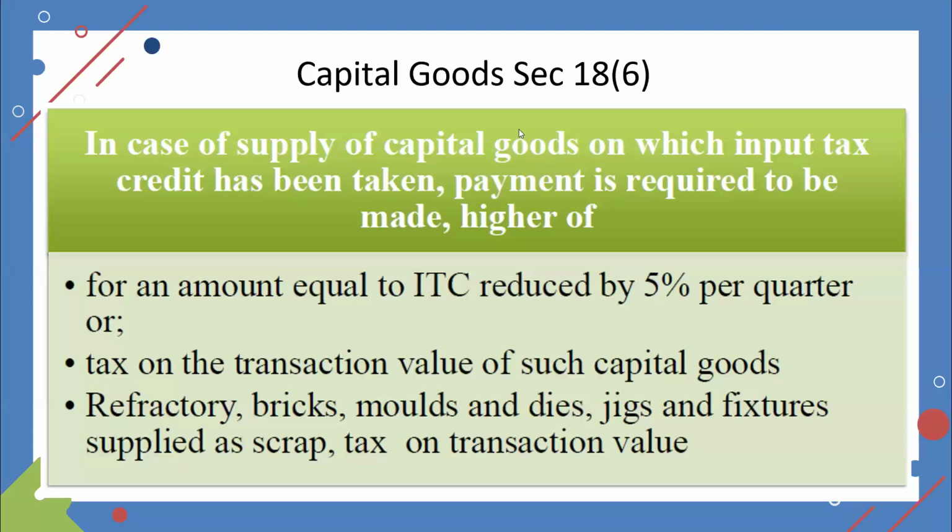Okay. So it means we have not utilized the ITC for, say, 48 months. Still, we have to pay back 12 months ITC on those capital goods. I didn't get you. You have not utilized ITC means? Naturally, because we purchased a machinery which is used only 30% for taxable goods. So we effectively used the ITC up to 30% only.